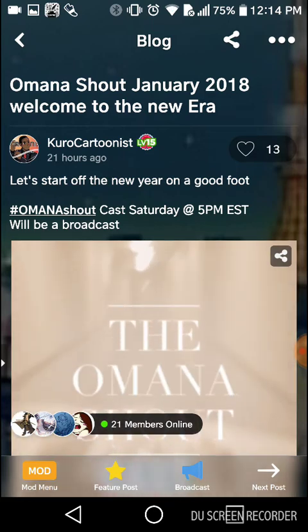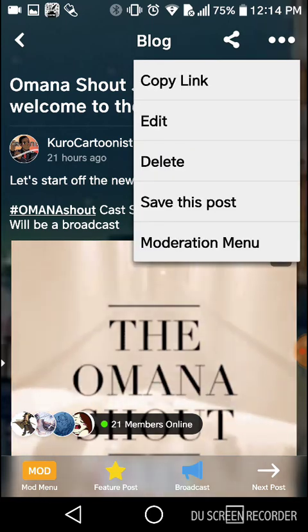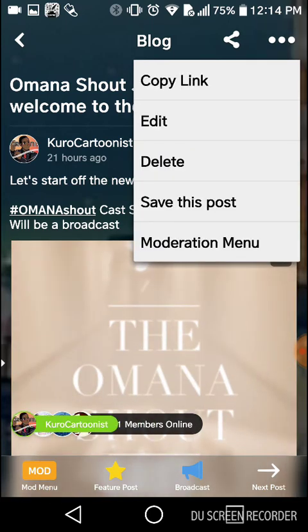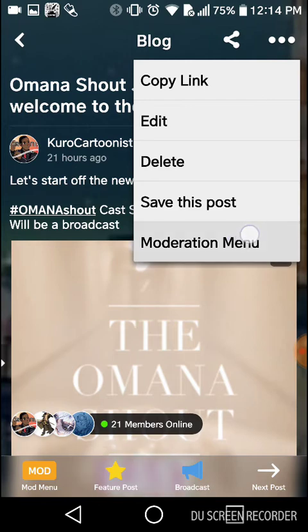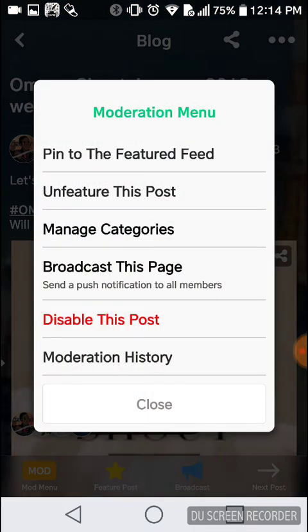So if you're a curator, you have this menu here that you can now access better than when you were a user. When you go to it, you can go to the moderation menu. As a curator, you have some benefits. You can pin to tabs, you can unfeature posts, you can manage categories. You can't broadcast, that belongs to the leaders, but you can also disable posts and check moderating history.